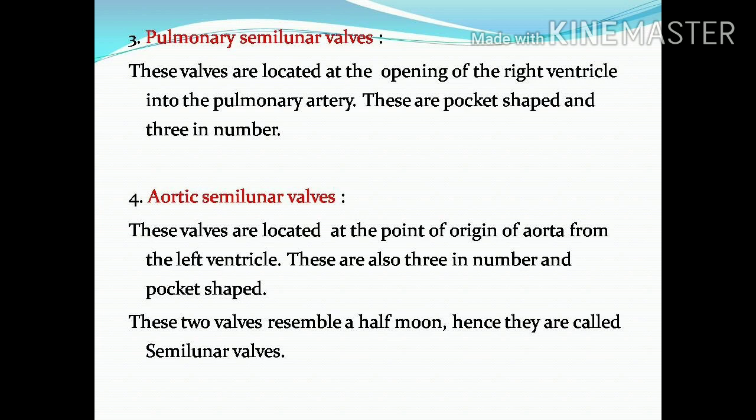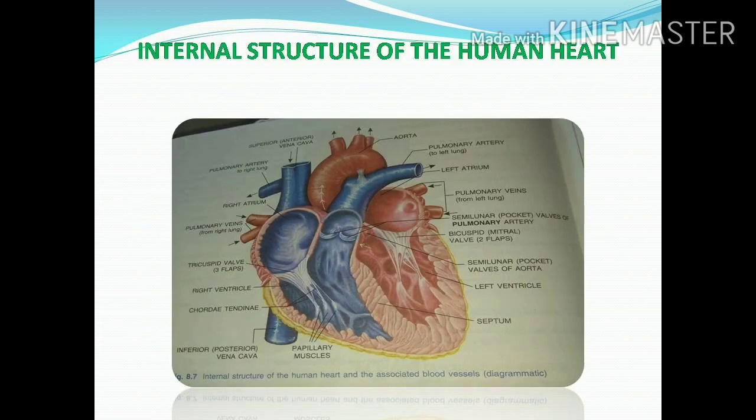These valves are very important. In the diagram, you can see the internal structure of the heart. You can see the atria. Atria, or auricles, are smaller in size compared to ventricles. Auricles are called receiving chambers because they receive the blood, and ventricles are called distributing chambers because they distribute the blood.